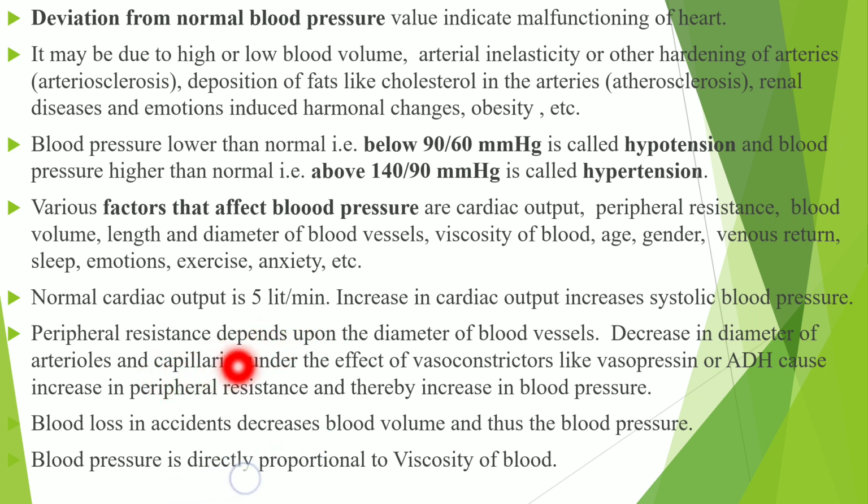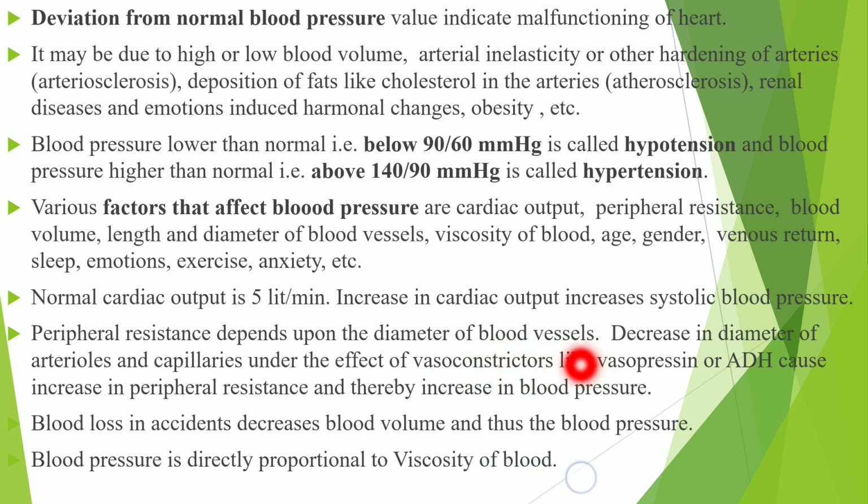The peripheral resistance is one of the reasons that affect the blood pressure. Peripheral resistance depends upon the diameter of the blood vessel. So decrease in diameter of arterioles and capillaries under effect of vasoconstrictors and vasopressin. These chemicals are released there, vasopressin and vasoconstrictors. This is the hormone which causes increase in peripheral resistance and thereby increase in blood pressure.